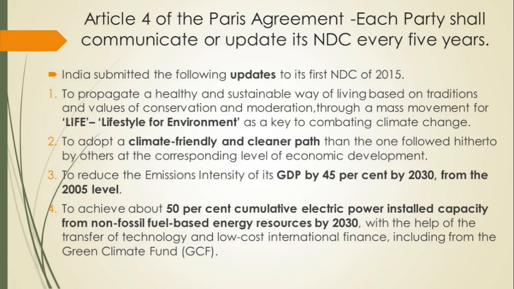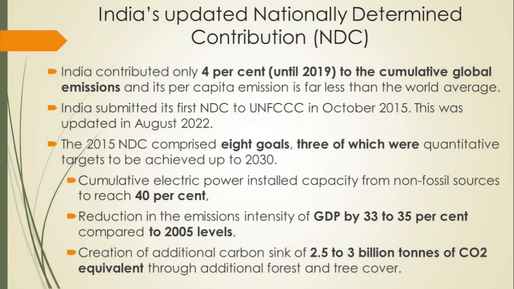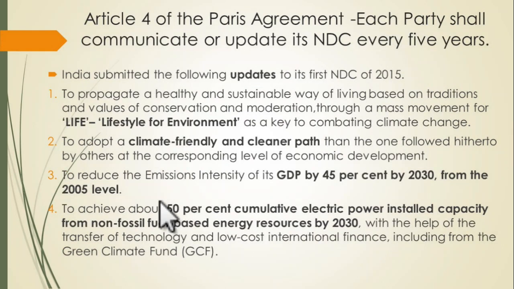Then the next important update is to achieve 50% cumulative electric power installed capacity from non-fossil fuel based energy resources. So in the previous slide we have seen 40%. Okay, we wanted to achieve 40% installed capacity, but we have already achieved that 40% installed capacity.